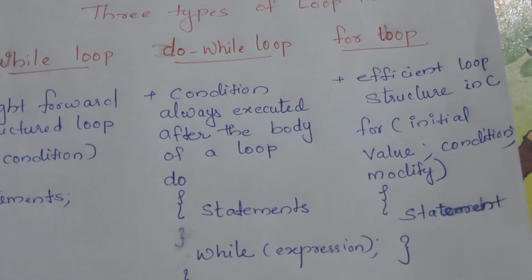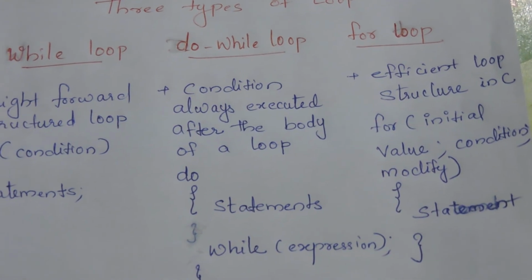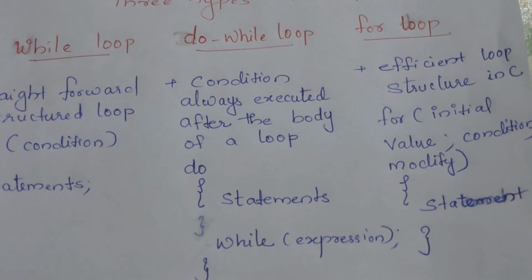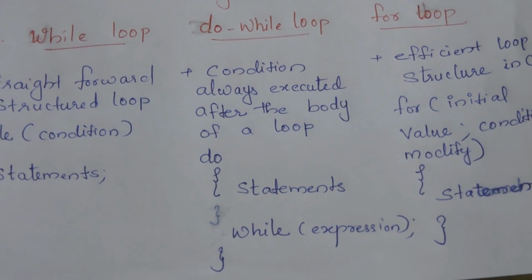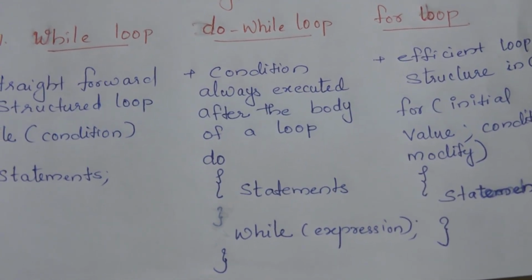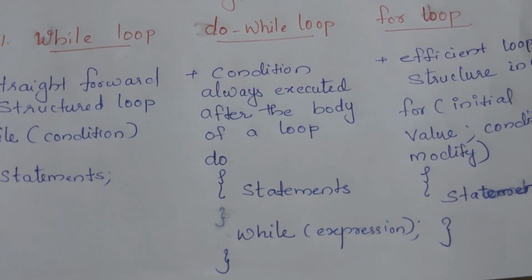Then one efficient loop we are using in C is the for loop. This is an efficient loop structure in C. Its syntax is for, initialization, condition, after that modify. So in the case of for loop, first we will initialize the value, that is i is equal to 1, i is equal to 5 or i is equal to 0. We will initialize the value, then it is followed by the condition. So if the condition is true, it will execute the statement.